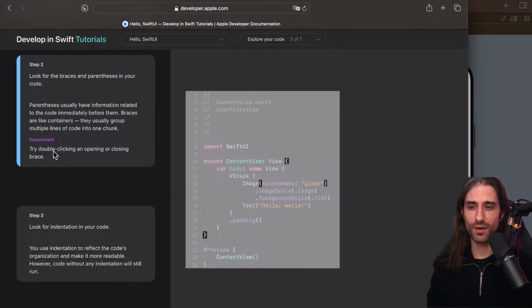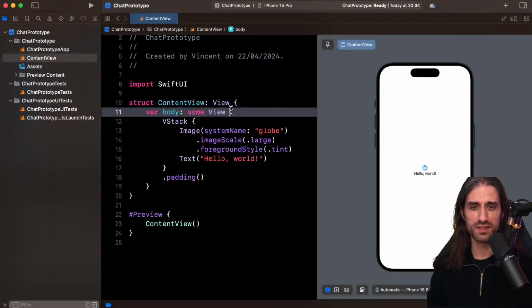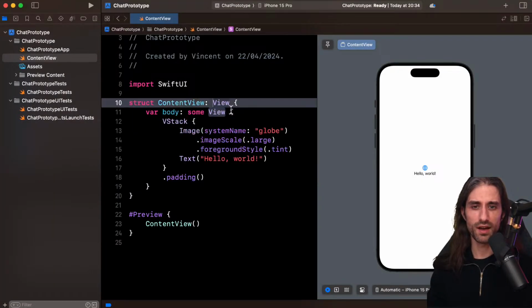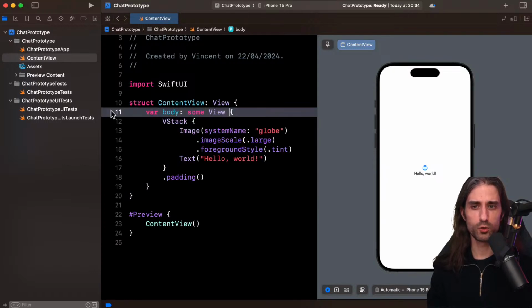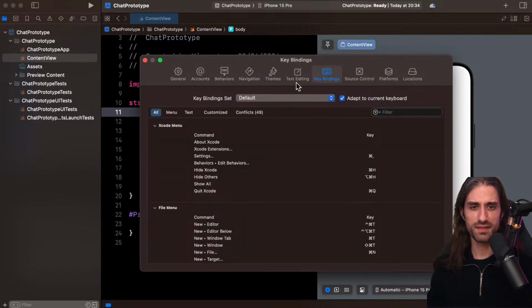If you double click on them, you can open or close them. So let's see. Actually, when you double click, you select everything inside, and there is a feature in Xcode to close them, the code folding ribbon in text editing, but I might have disabled it.